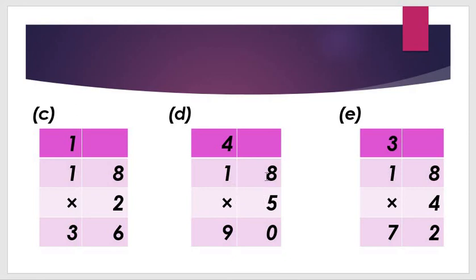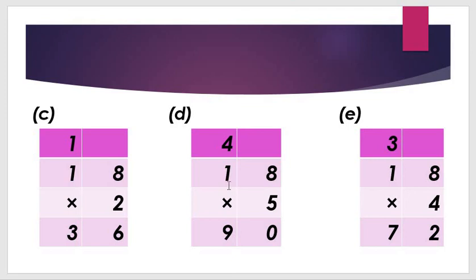So 5 8s are 40. 0 here and 4 is carried. Okay, 5 8s are 40. 0 here and 4 as the carry. Got my point, all students? Again and again I am telling you, keep all the points in your mind.